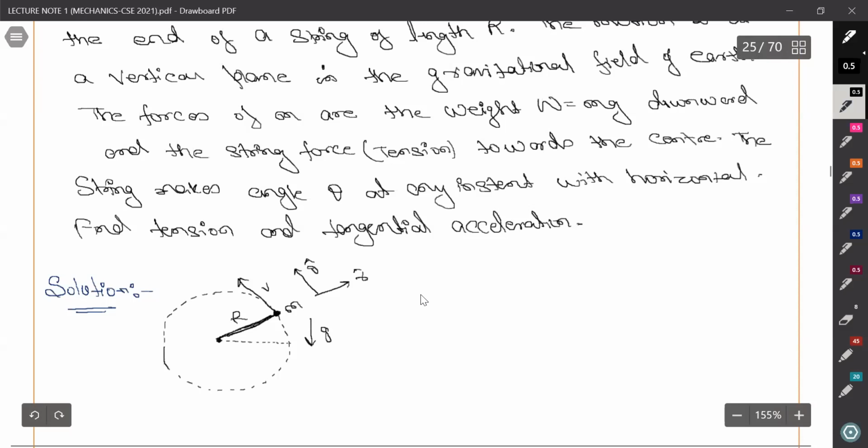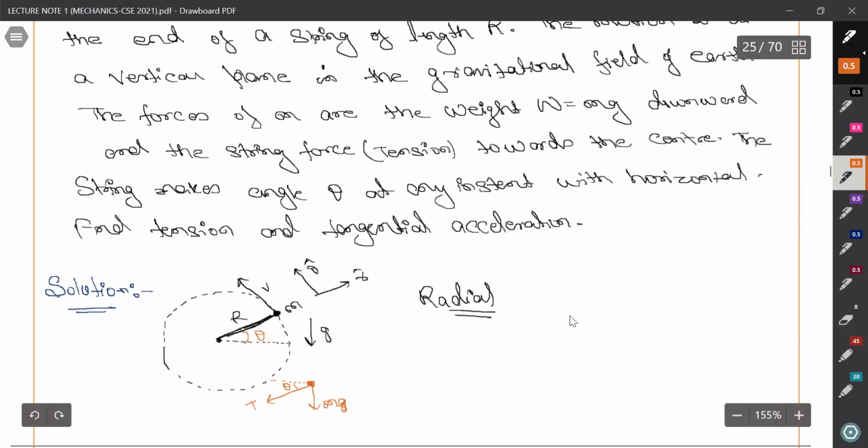If we apply the force in the radial direction, let us draw the force diagram, or FBD. Let's suppose this is theta. So it will be T, and this is theta, and this will be mg.